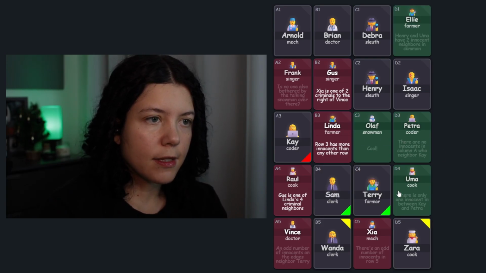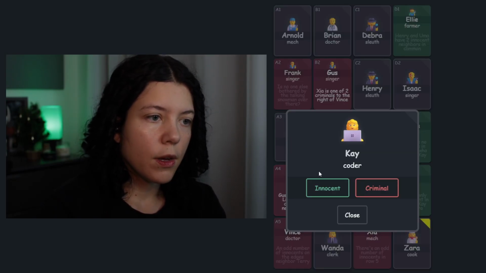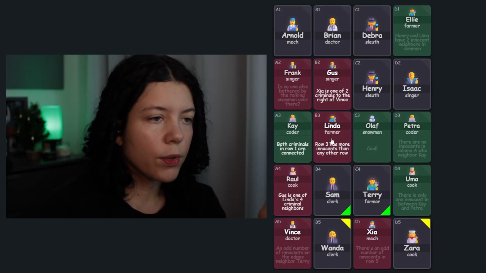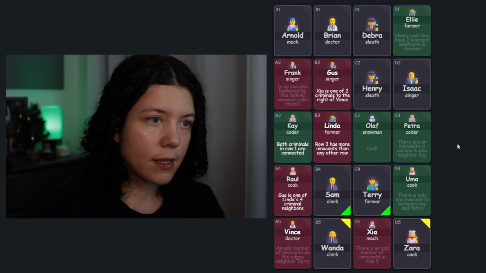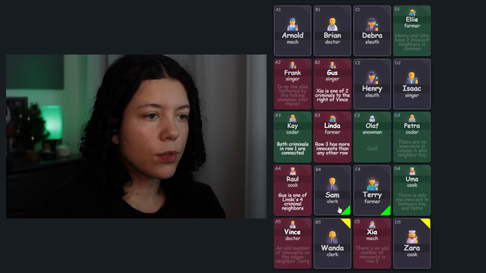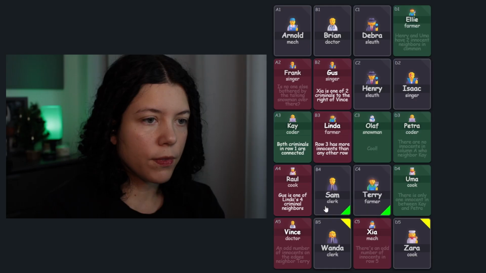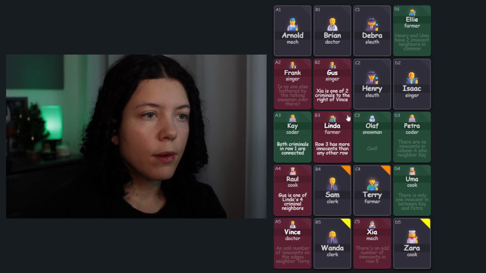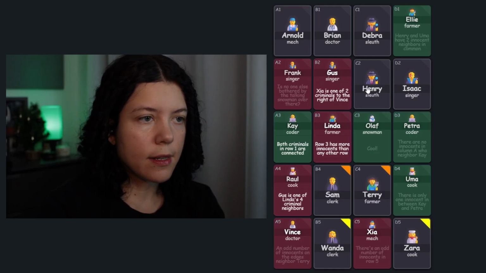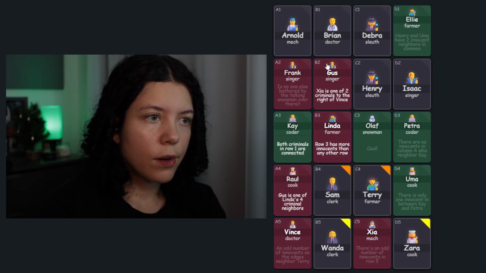Row 4 has 3 innocents and row 3 has 2. So K couldn't be a criminal, which means that the row that has more innocents has 3 innocents. So no other row could have 3 innocents, and that makes it so that Sam and Terry couldn't be both of them innocents. So that would make row 4 and row 3 have the same number of innocents. So we know that Sam and Terry are a one or the other. And we know that Henry is an innocent, because Linda's 4th criminal neighbor is down here. So Henry has to be an innocent.